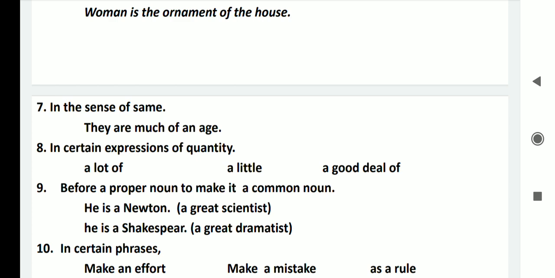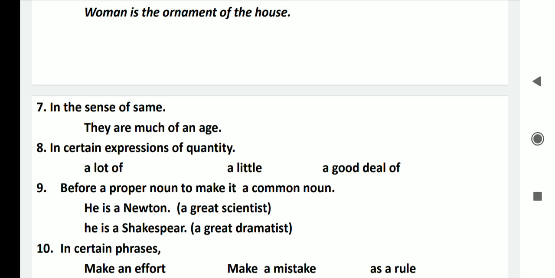So now point number 7, in the sense of same. That means we sometimes use a or an in the sense of same. For example, in the following sentence, they are much of an age. That means they are much of the same age. So an has been used here in the sense of same.